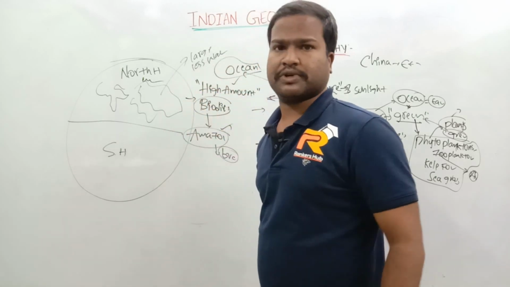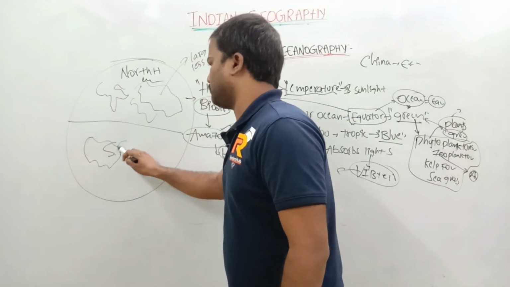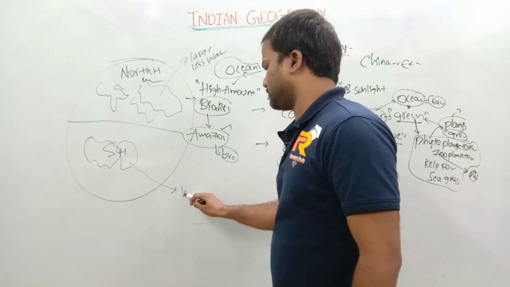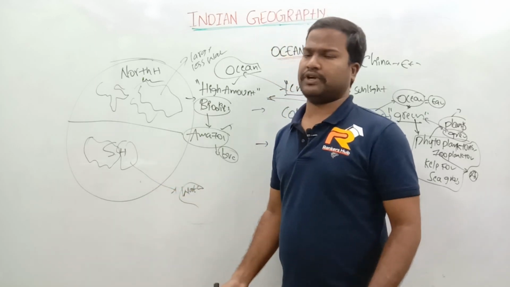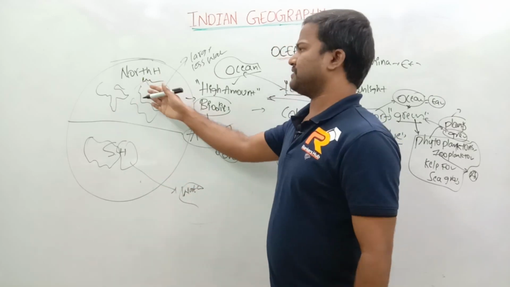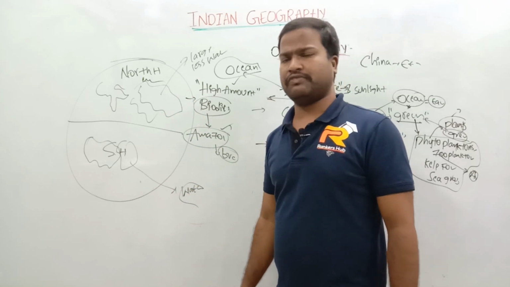Whereas in the southern hemisphere, there is less land and more water bodies. Here there are large water bodies and less land mass, whereas here there is large land mass and less water.